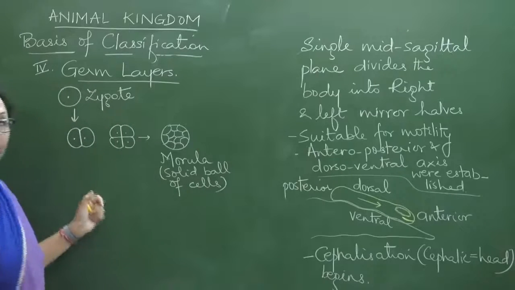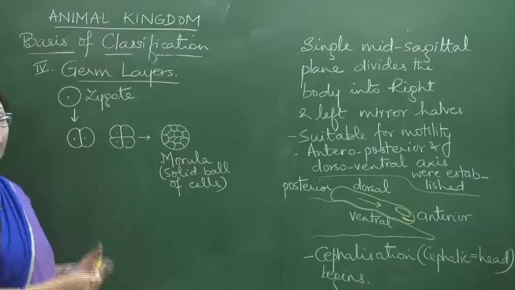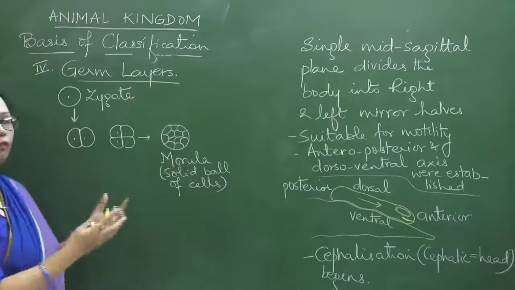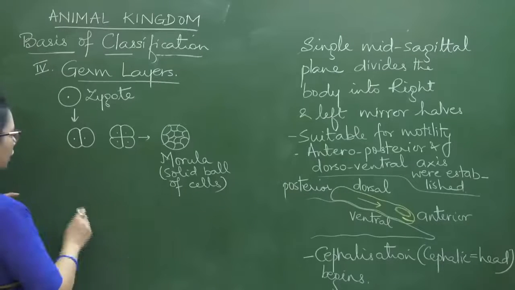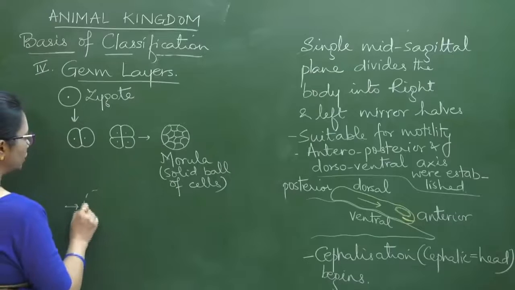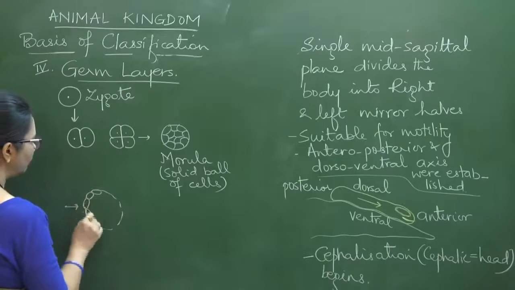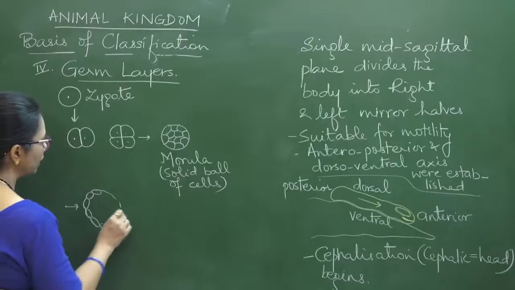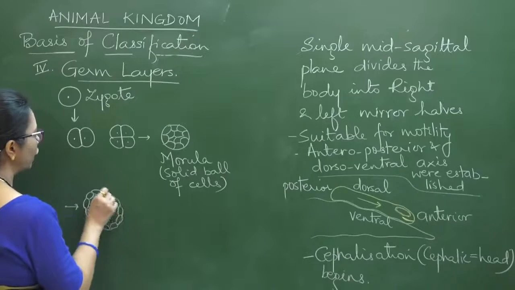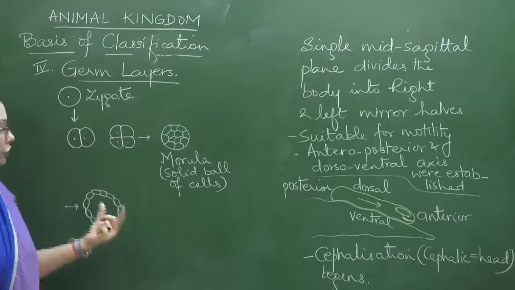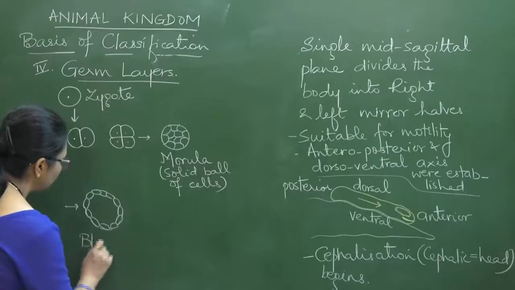Okay, and this morula, which is a solid ball, then transforms. The cells rearrange so that it forms a hollow ball of cells. So I'll put the arrow here. It forms a hollow ball. This is in section, of course, that we are seeing. From outside we won't be able to make out whether it is hollow or solid, and a hollow ball of cells is called blastula.